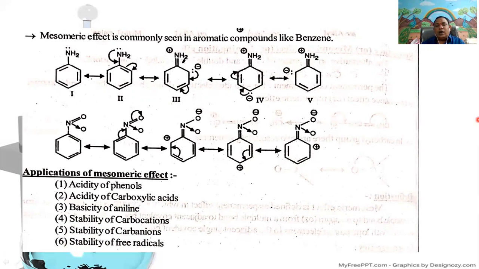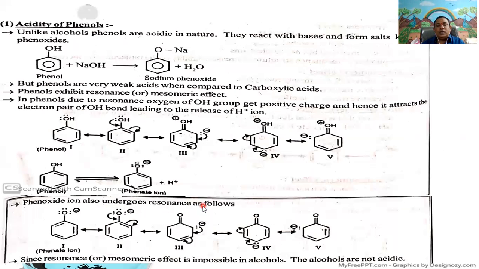the acidity of phenol is explained by plus mesomeric effect. Here, unlike alcohols, phenols are acidic in nature. They react with bases and form salts like phenoxide ion. Here, phenol, upon treatment with sodium hydroxide, gives sodium phenoxide. But phenols are very weak acids when compared to the carboxylic acids. Phenols exhibit resonance or mesomeric effect.